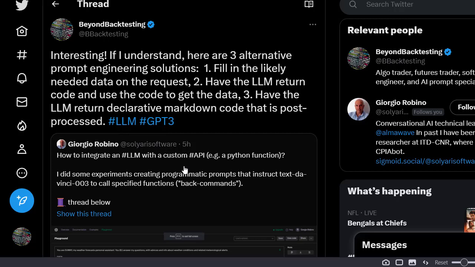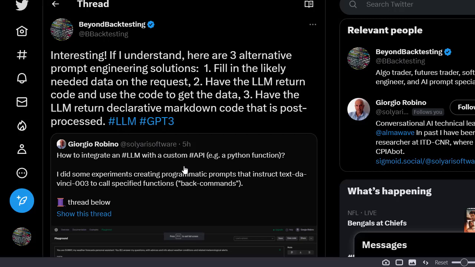One of the difficulties with the declarative markdown approach is, let's say you have a tag called temperature, right? The trick is you would actually need to know the location to get the temperature to make it locale specific. So your tags may have to be a little bit dynamic, and they could be something like BB tags, markdown tags. That's the way I would think about doing that. There may be other ways, certainly not an expert. This is all new, but that was my first thought on some ways of doing it.